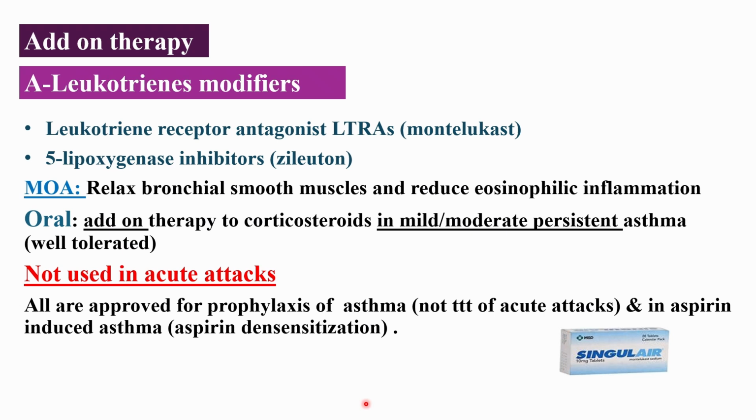Leukotriene antagonists are not effective for acute asthma attacks. They are useful for prophylaxis, particularly in aspirin-sensitive asthma. They offer good control in children and patients preferring oral medications. Because of their good safety profile, they are a popular add-on therapy to reduce the dose of corticosteroids needed.